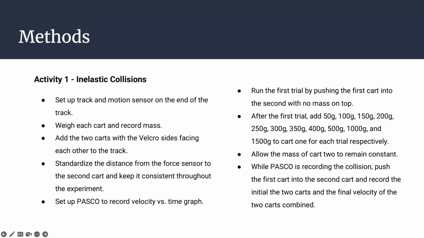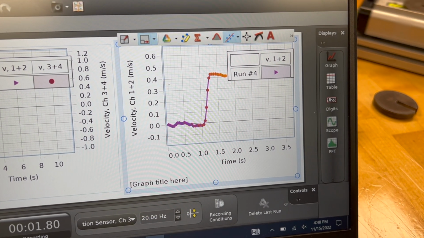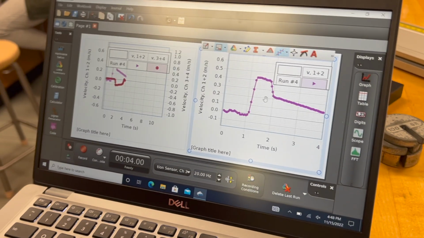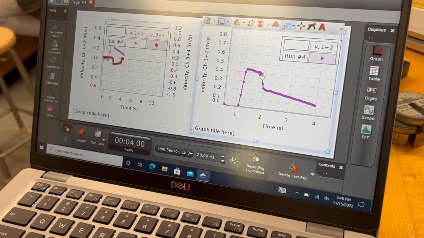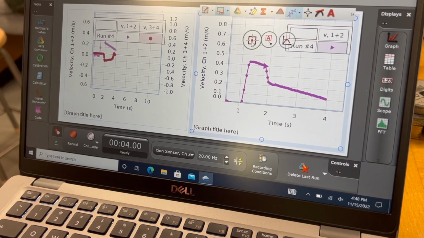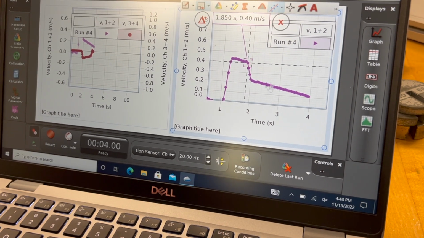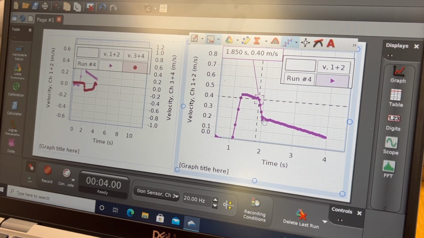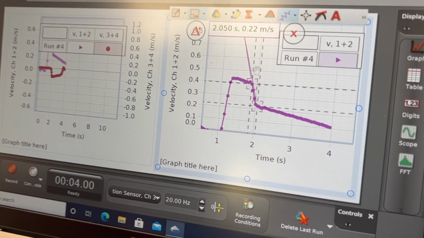Once you've added your mass to the cart, press record on Pasco and record the collision of the first cart into the second cart. Pasco recorded the velocity at the top and bottom of the peak, with the top point representing the initial velocity before the collision and the bottom point representing the velocity after the collision. Complete 12 trials and record the data in Excel.